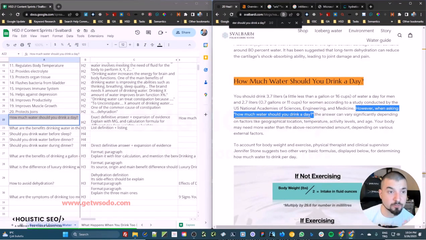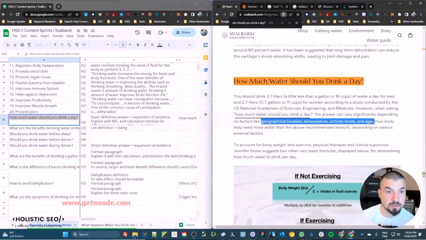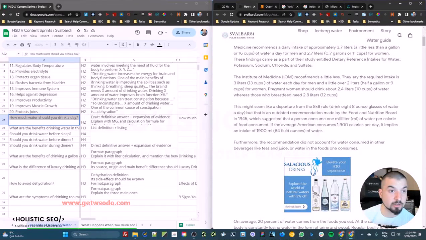a kind of rhetorical question sentence here, but then we try to use certain types of factors to answer the question, like geographical location, temperature, activity levels, age. The thing is that if you go to this specific article, you will realize that these things are reflected in the content brief and at the same time directly inside our article too.